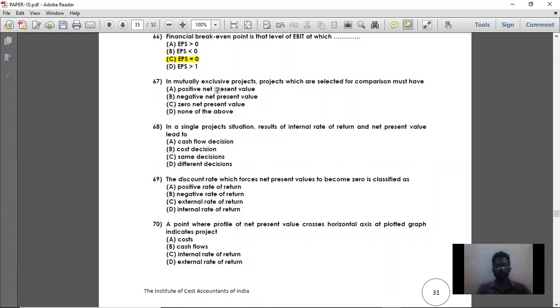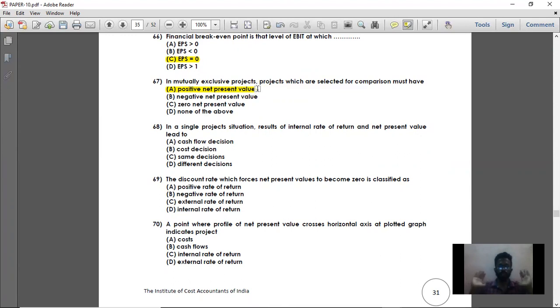In mutually exclusive projects which are selected for comparison, when you are comparing two projects, project A and project B, if both are mutually exclusive, then both the projects should have positive net present value in order to compare it. So the basic criteria is positive net present value. If a particular project is giving negative net present value, the other project should be selected, because the project which is giving negative net present value should not be accepted.